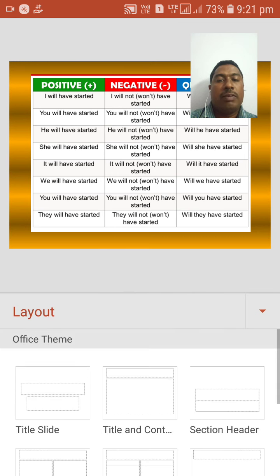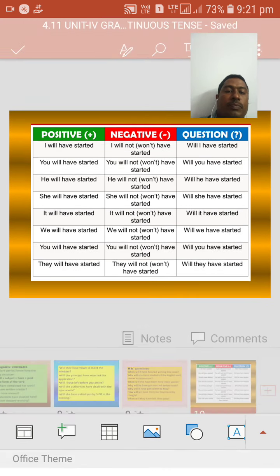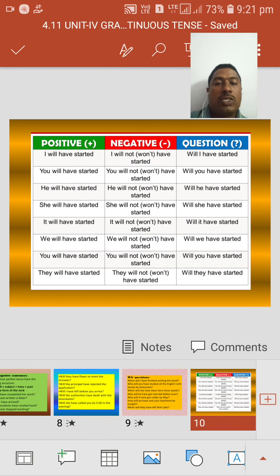Here we have a few examples of positive sentence, negative sentence, and interrogative sentence. I will have started. I will have not started. Will I have started? Next, they will have started.